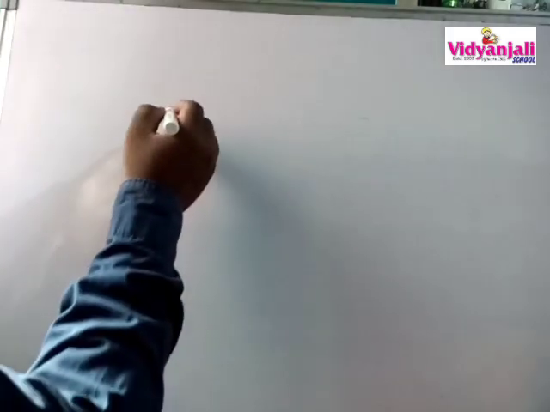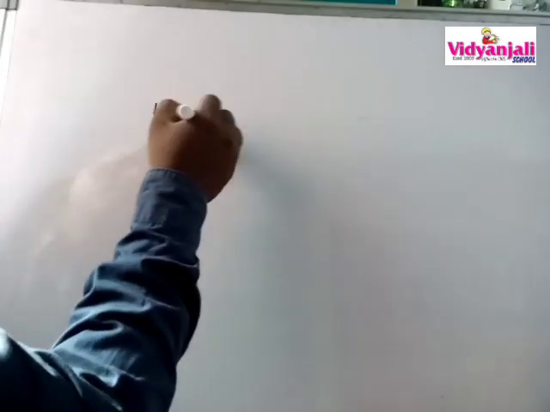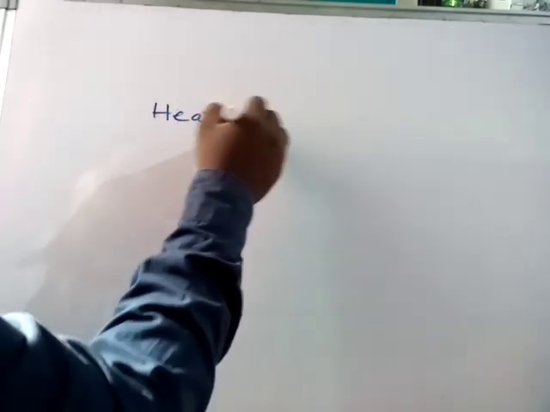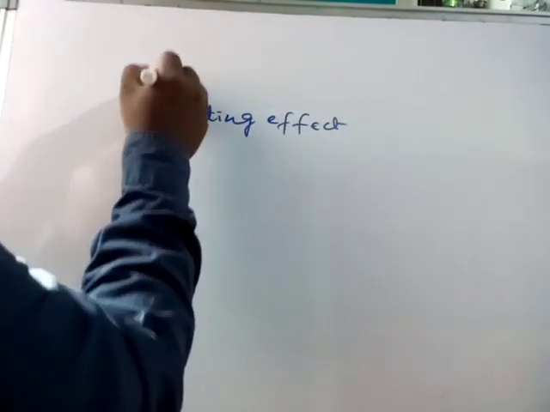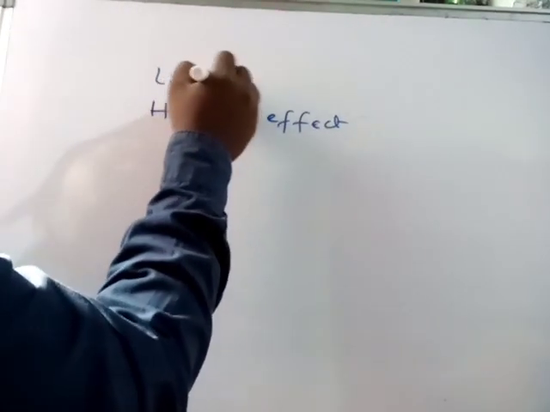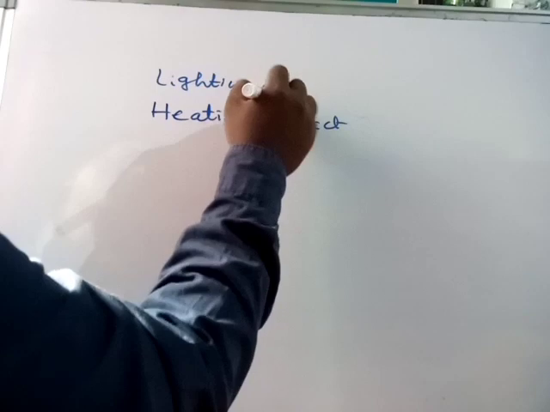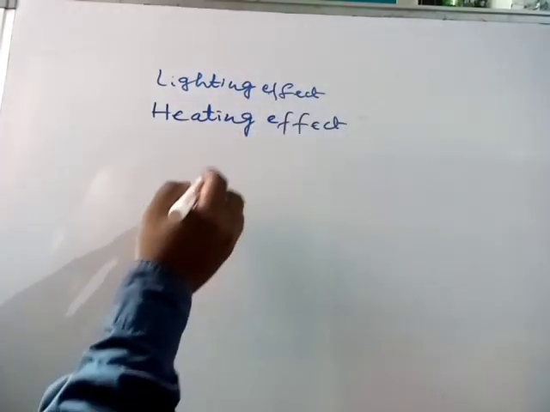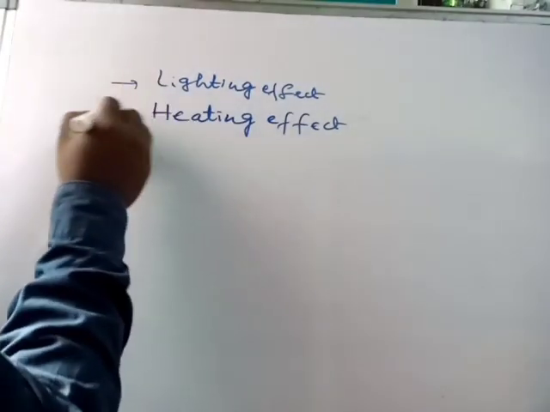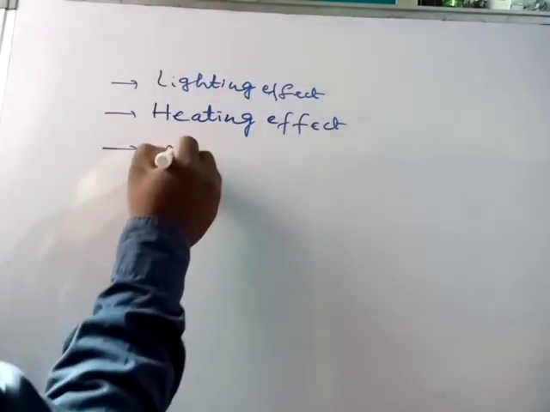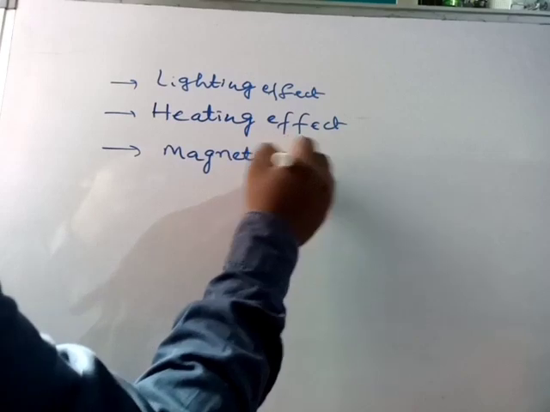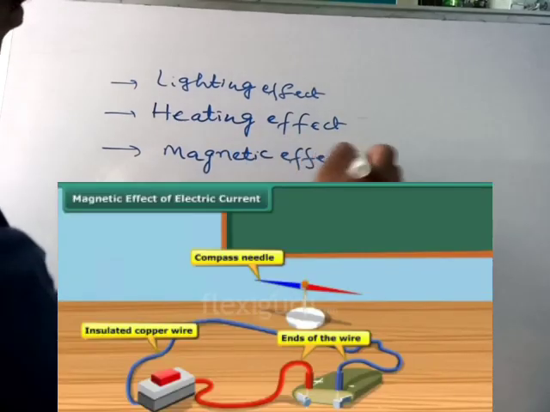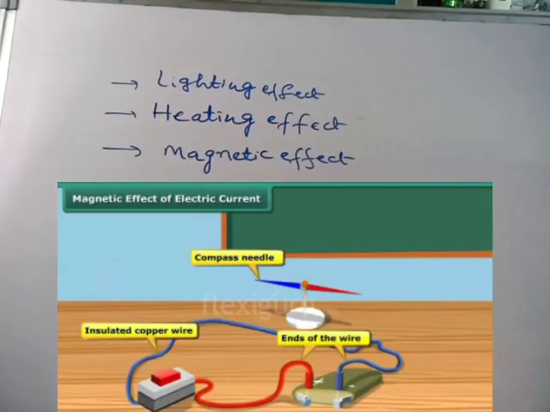Today we are going to learn about some effects of current. In the previous class we learnt about the heating effect, and before that the lighting effect also. Today we are going to learn a new concept, that is the magnetic effect of current. These are all effects due to the current only, no?